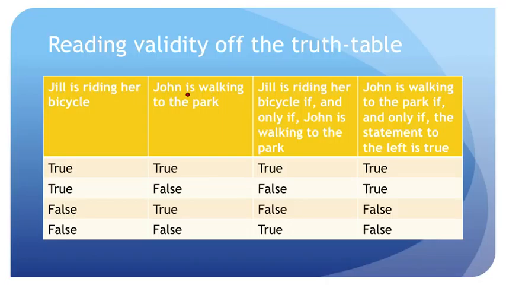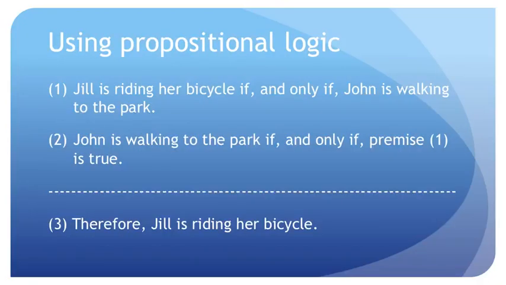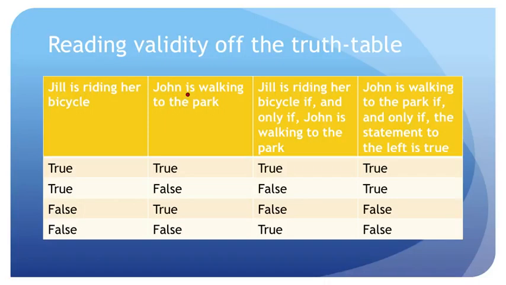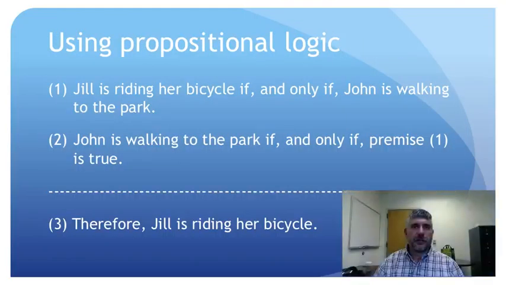And so, the argument that we just looked at is going to be valid, because in any situation in which the two premises are true, the conclusion is going to have to be true. And we learn that by looking at the truth table for the biconditional. Now, see, that's an example of how we can use the truth table for a propositional connective, like the biconditional, to discover that a particularly tricky argument is valid. Right? We have a tricky deductive argument right here. It's not obvious whether or not it's valid, but we can use the truth table for the biconditional to discover that the argument is valid.